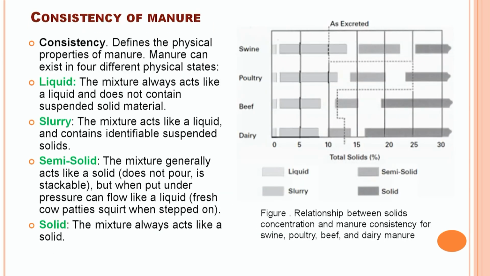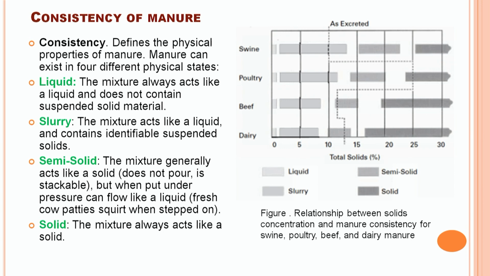As far as the consistency of livestock waste is concerned, it is defined as the physical property of manure. Depending upon the consistency, we have four types of animal waste: liquid waste, slurry waste, semi-solid, and solid. In general, liquid waste mixture always acts like a liquid and does not contain any suspended particles. In case of slurry, the mixture acts like a solid but has some identifiable suspended solid content.